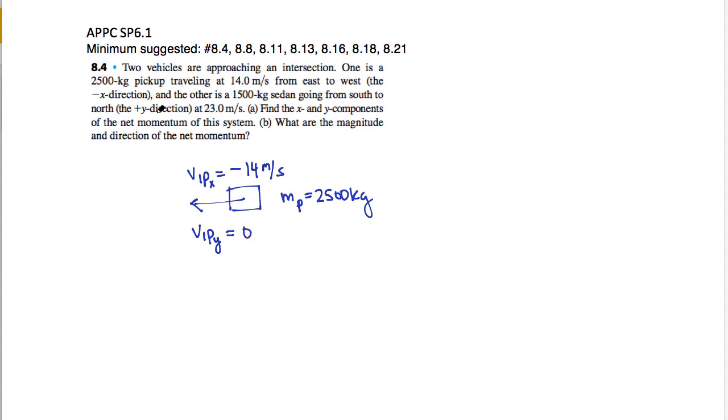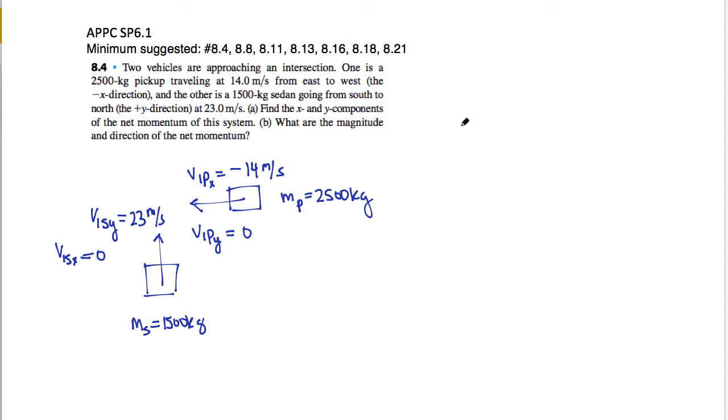so this is the initial velocity of the pickup truck in the y direction, which is 0. We have a 1,500 kilogram sedan going from south to north, so it's moving upward. So here's my sedan. It has a mass of 1,500 kilograms, and it is moving northward at 23 meters per second. So this is going to be V1 sedan, so S, in the y direction, is positive 23 meters per second. While I'm at it, I can go ahead and say that V1s in the x direction is 0. So part A says find the x and y components of the net momentum of this system. So what is the total momentum of this system?